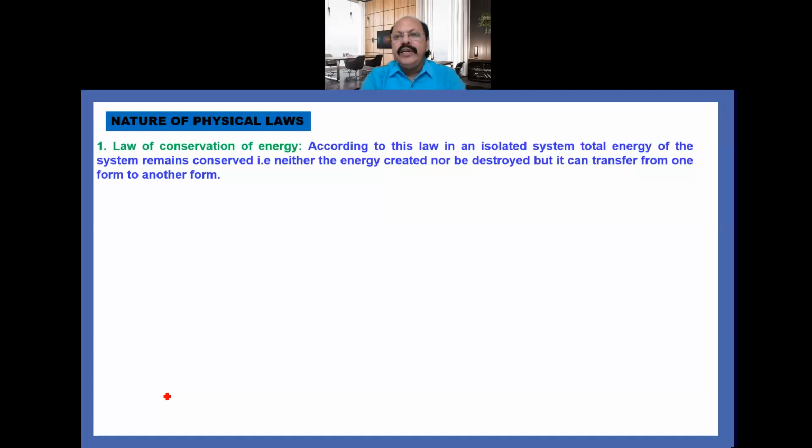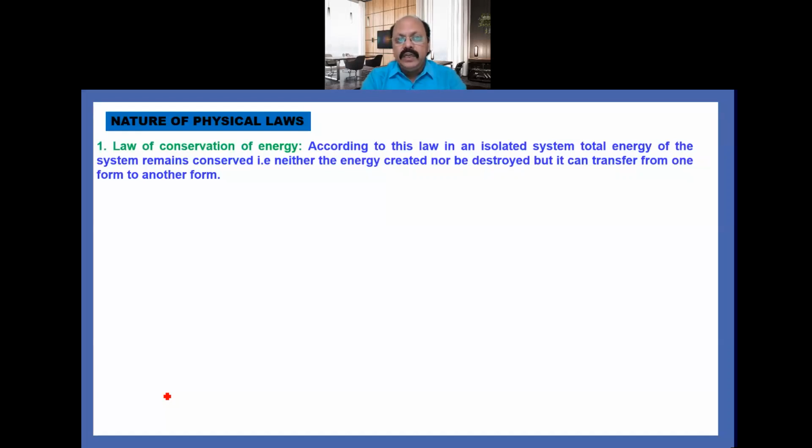So in an isolated system, the total energy of the system remains conserved. That is, energy can neither be created nor destroyed, but it can transfer from one form to another. So you remember it carefully.